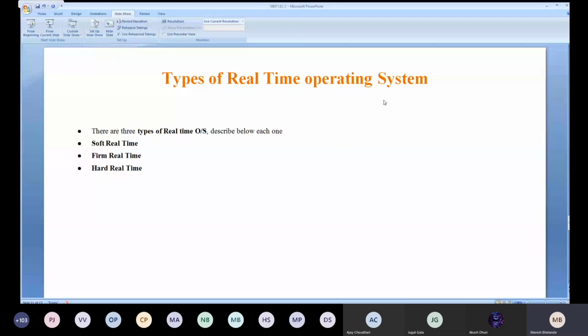Next one is your soft real-time. In soft real-time, meeting a deadline is not compulsory every time for the task, but the process should get processed and give the result. Here the deadline is not strictly adhered to in soft real-time, but it should give the result. That is the best example for this.